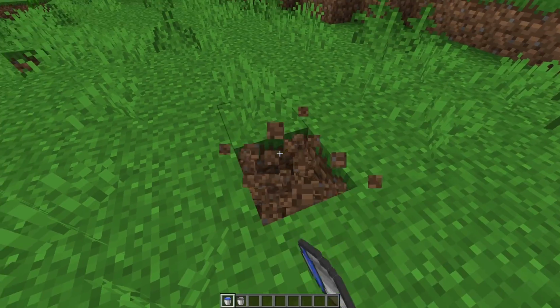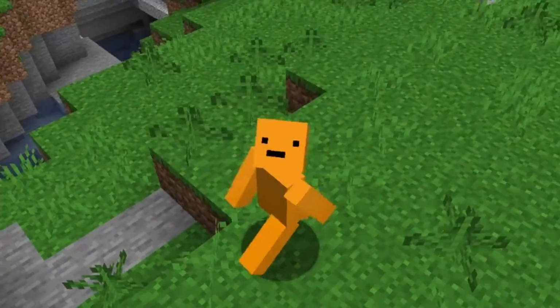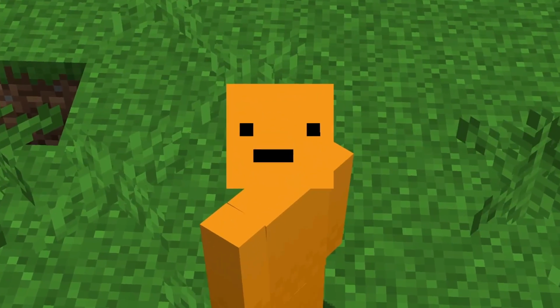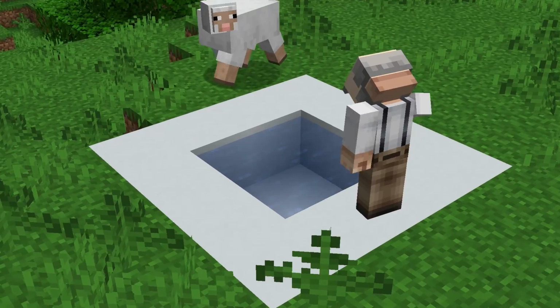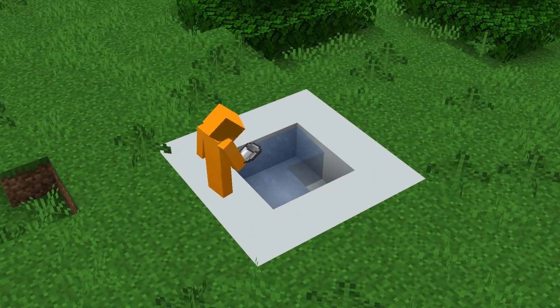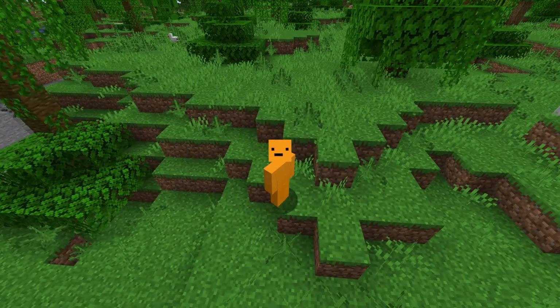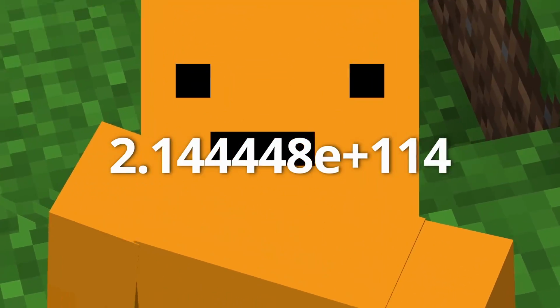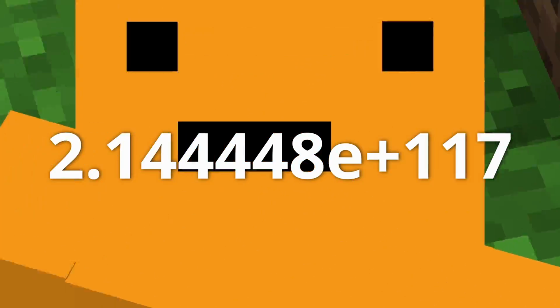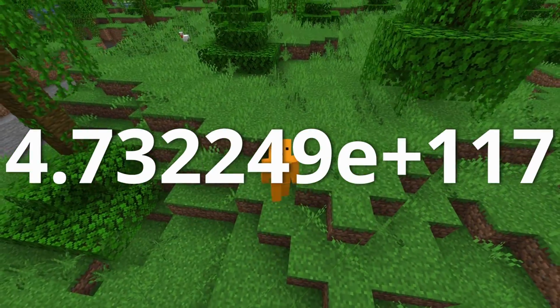But you're probably thinking, why don't you just make an infinite water source? Okay, listen. That does say infinite, but let's say for the rest of your life, you pick up water with a bucket, and then you pass this amazing tradition down to your grandkids over and over again until the end of the universe. Well, that would only give you this number of water buckets, which is about this many kilograms of water and about this many pounds of water.